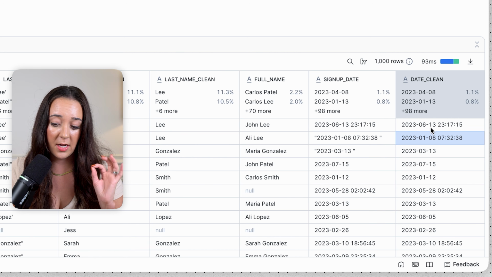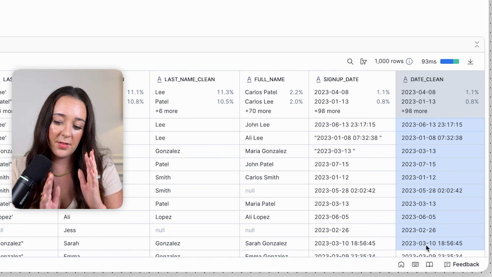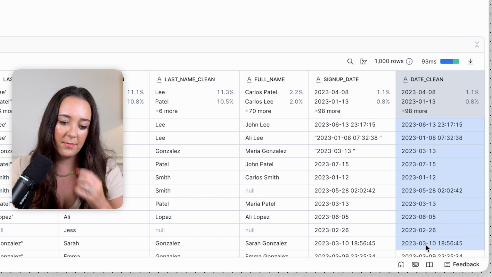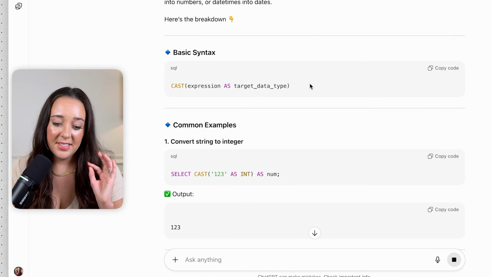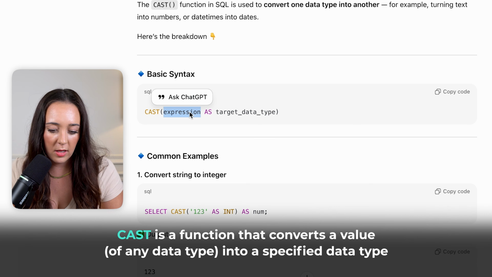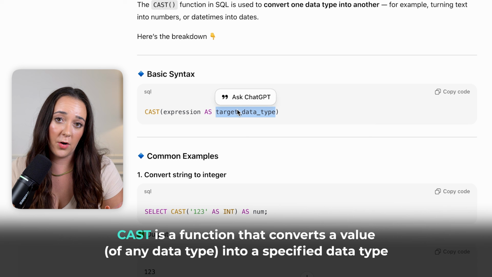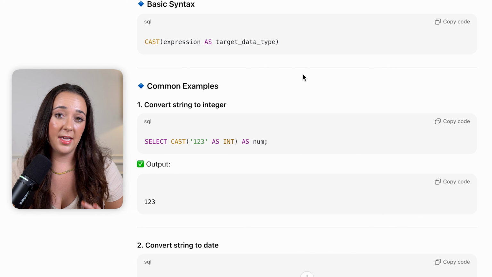So what we're gonna do is convert everything in this column into dates. That way it's gonna remove the timestamps and everything will be standardized into the same format. We can do that using the cast function. I'm gonna show you in ChatGPT real quick. This is the syntax of the cast function. So we could say cast our date column as date, and that's gonna convert all of the dates and date times in that column. Here's the syntax for using cast in SQL.